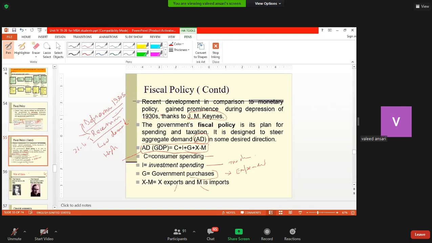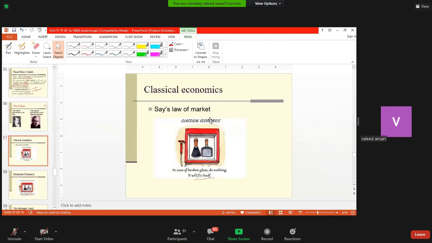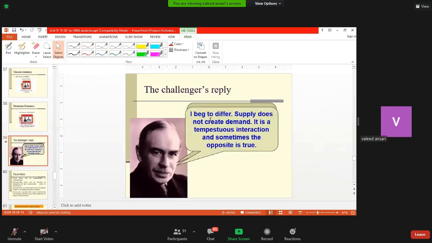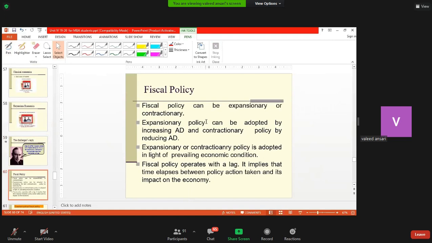So this is how fiscal policies affect economic activities. Now, fiscal policy, like monetary policy, can be expansionary or it may be contractionary.